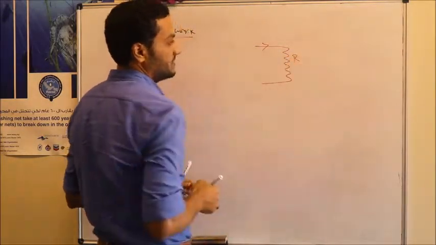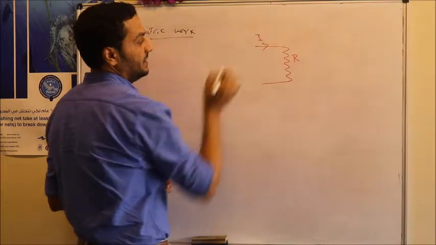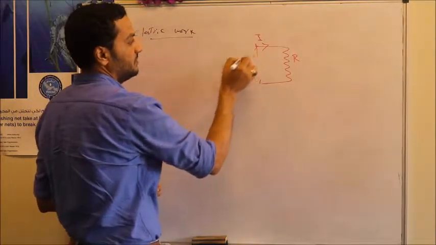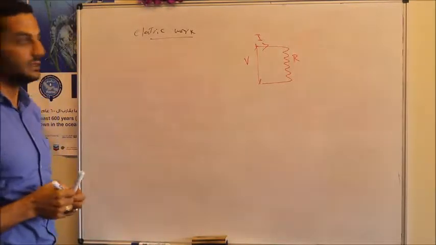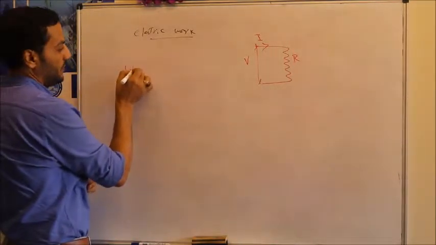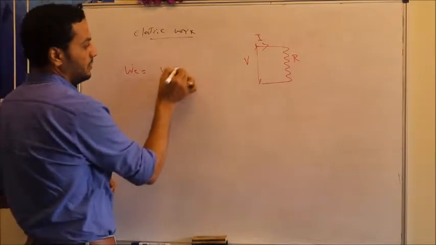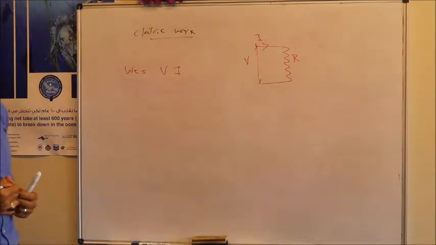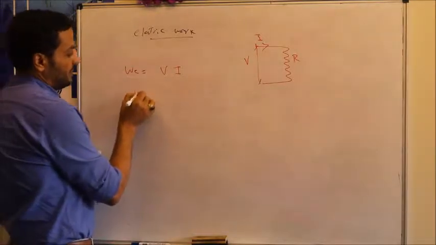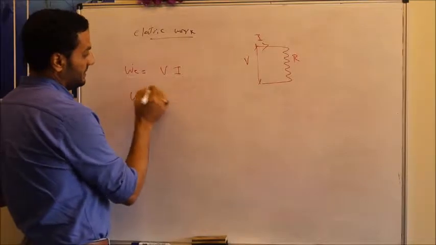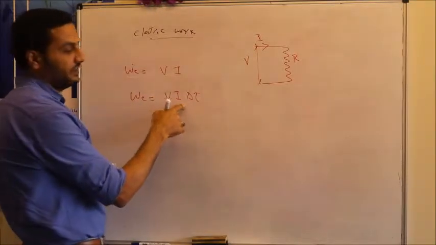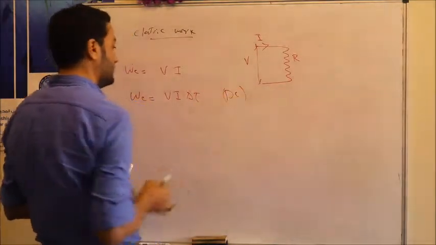If we have a resistance coil with a resistance R, and we pass a certain current through the system, then we have a volt through the circuit. The electrical work or the electrical power in this case is equal to volt multiplied by ampere. The electrical work will equal the electrical power multiplied by delta T, VI multiplied by delta T. But this is in case we have direct current.